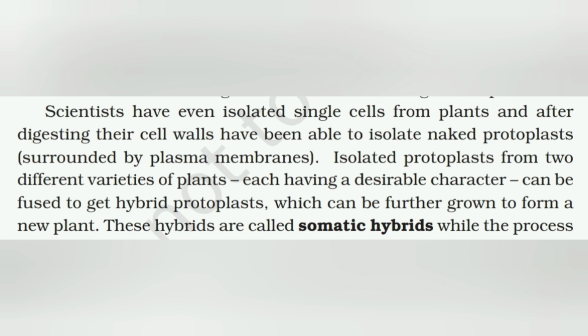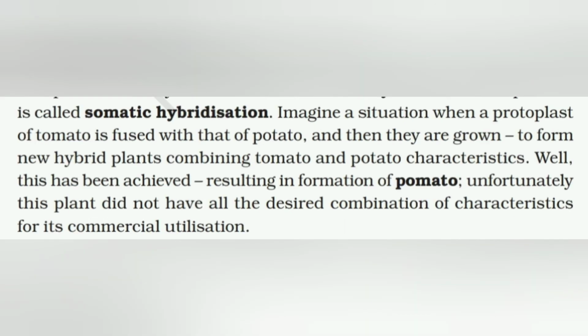These hybrids are called somatic hybrids because no gametes are used, only the somatic cells are used, and hybridization is done. That is, the protoplasts of two cells get fused and all the desirable characters come together. The process is called somatic hybridization.